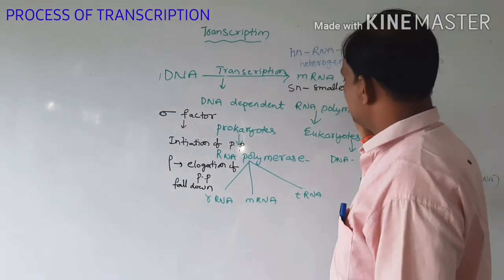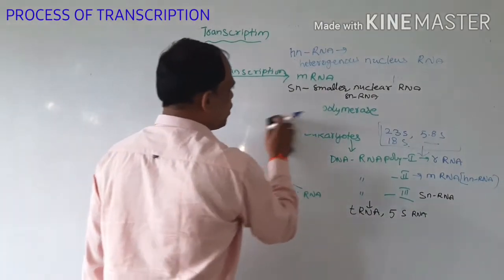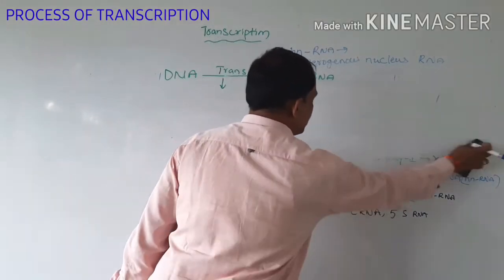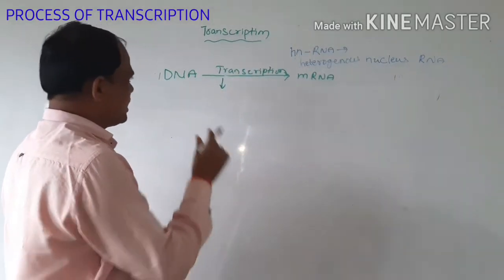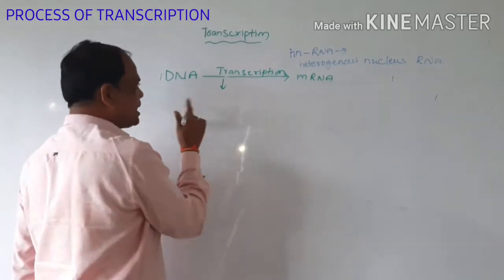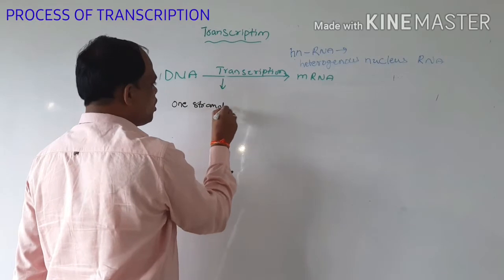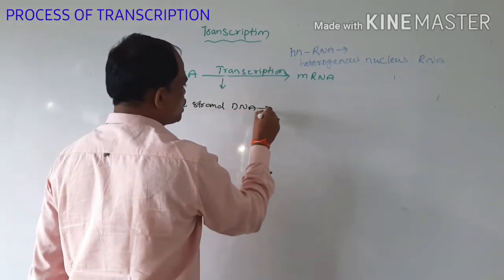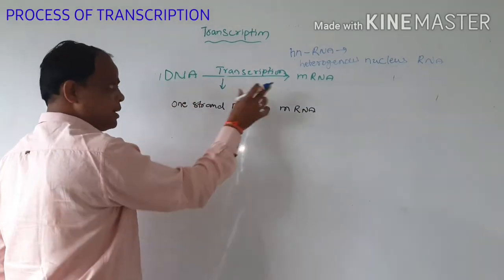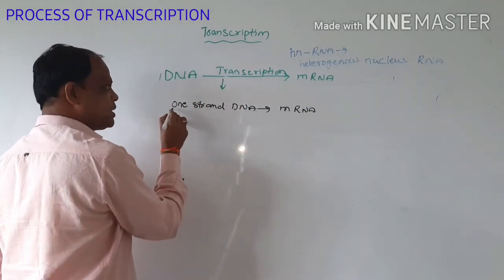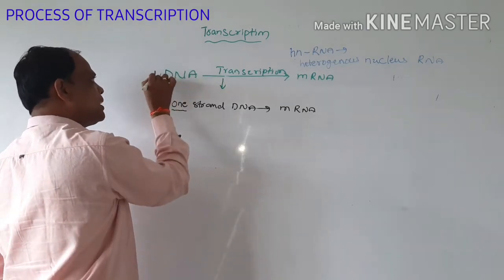Now we are going to discuss the transcription process and which types of enzymes are involved. In the definition, the genetic information carried by only one strand of DNA is copied into mRNA. This is also called the transcription process. Why do we say only one strand? Because DNA is double-stranded.